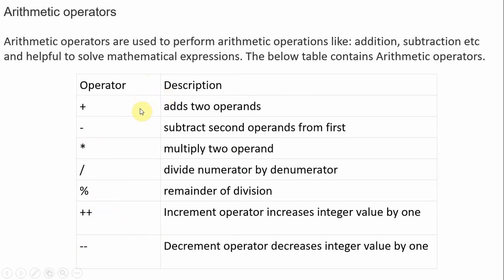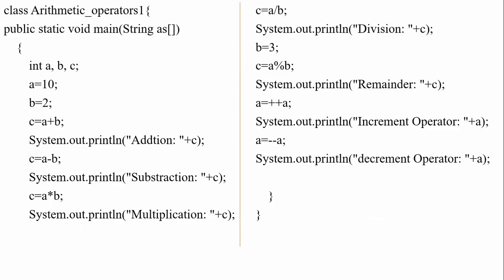So arithmetic operators are used for addition, subtraction, and all. Okay, so what about the plus plus increment operator? It increases the integer value by 1, whereas minus minus is a decrement operator, which decreases the integer value by 1. Okay, so here we discuss one example.